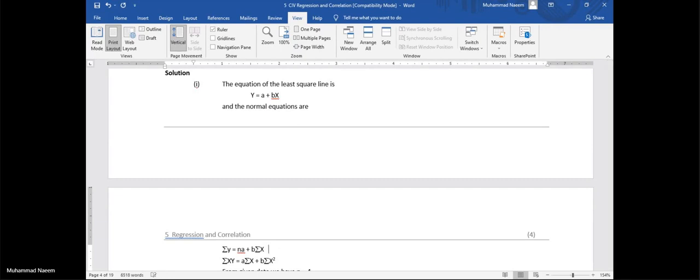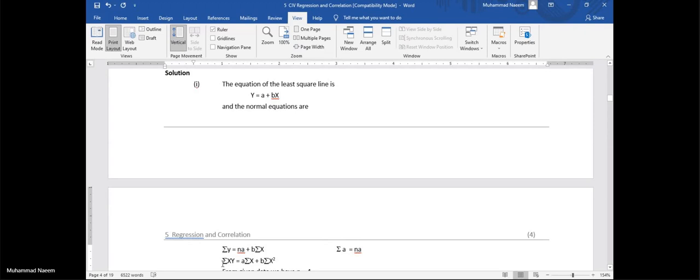Remember, also we apply sigma to the constant a. This becomes n times a, that's why sigma a is replaced with na. The rest of the expression is correct.